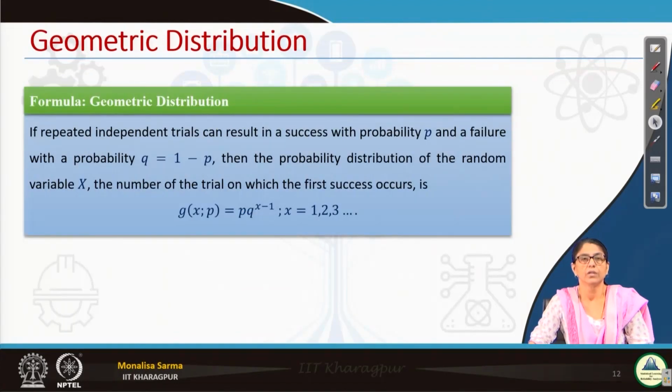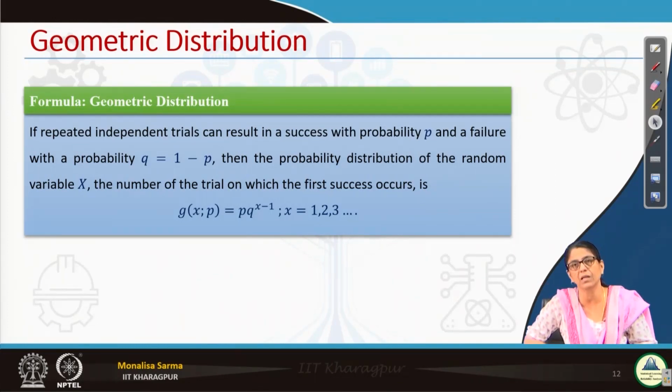Now, there is another type of distribution, in the same direction, that is geometric distribution. In geometric distribution, we are interested in finding out the number of trials we need to get the first success. Here also my success is fixed, and that is only 1. In negative binomial, my success can be anything, but the number of successes was fixed. I am interested in finding out how many trials I need to get the first success.